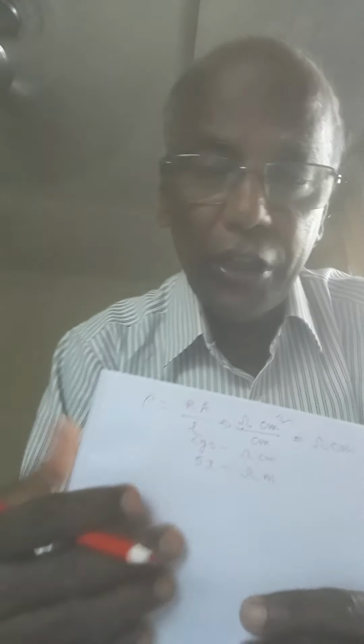In SI system it is ohm meter. In CGS system it is ohm centimeter, and in SI system it is ohm meter. Now relation between ohm centimeter and ohm meter, you can easily write 1 ohm meter is equal to 1 ohm into 1 meter, and 1 meter is equal to 100 centimeter, so it will be 100 ohm centimeter. So 1 ohm meter is equal to 100 ohm centimeter. This is the relation between CGS and SI unit of specific resistance.